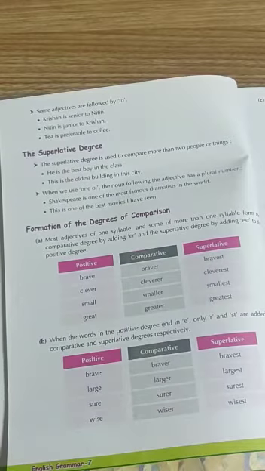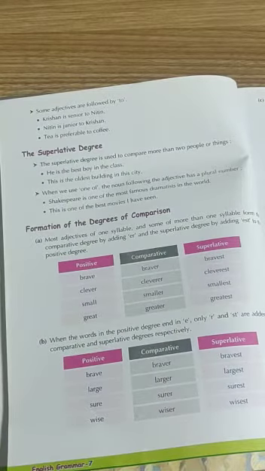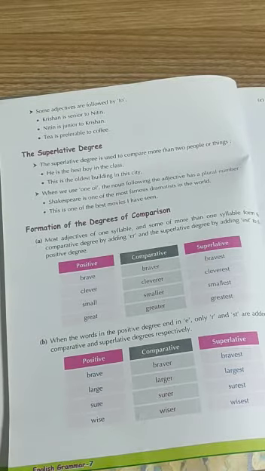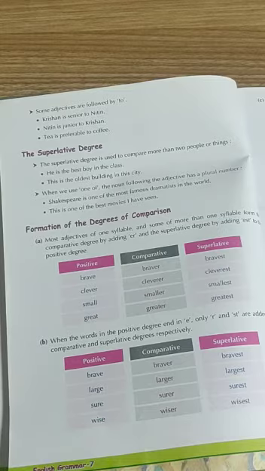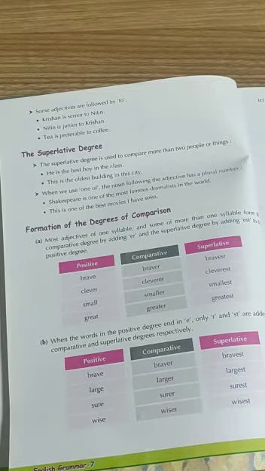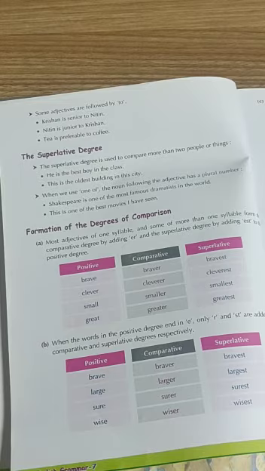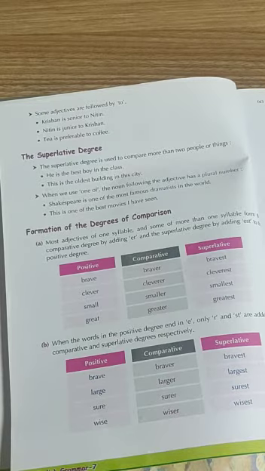Children, most adjectives of one syllable and some of more than one syllable form the comparative degree by adding ER, and the superlative degree by adding EST to the positive degree. Now children, you will ask, what is a syllable? A syllable is a word part which contains one vowel sound.